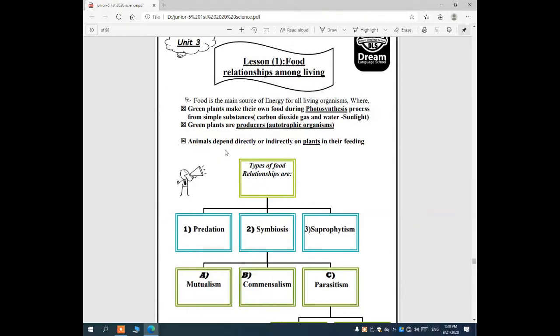And then animals depend directly or indirectly on the plants to eat. Some animals eat plants directly and some animals eat plants indirectly. What is the meaning of directly or indirectly? Directly means that the giraffe, for example, eats the tree directly, and indirectly means that the lion eats the giraffe which eats the plants, which means indirectly. So, animals depend directly or indirectly on the plants.